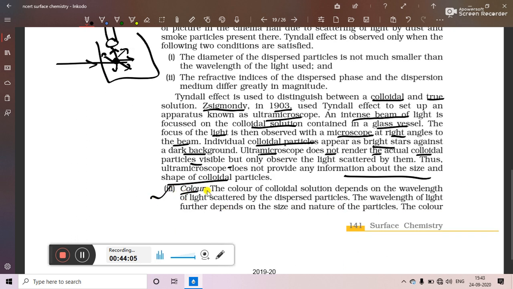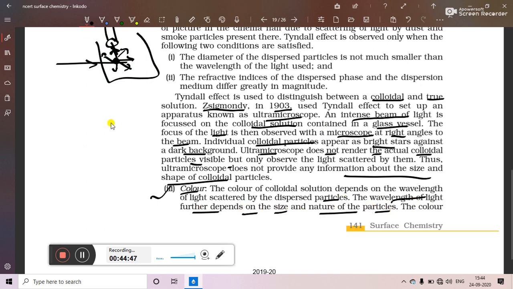Number three is the color of the colloidal particle. Third property, color. The color of a colloidal solution depends on the wavelength of light scattered by the dispersed phase. When the dispersed particles scatter light of a particular wavelength, that light will enter our eyes, and that's why the color of the particle is seen as per the color of the light entering our eyes. So whatever colored light enters our eyes decides the color of the colloidal particles. The wavelength of light further depends on the size and nature of the particles.